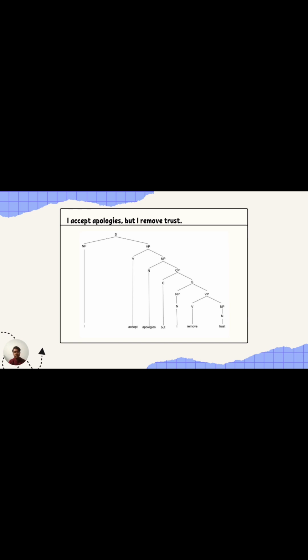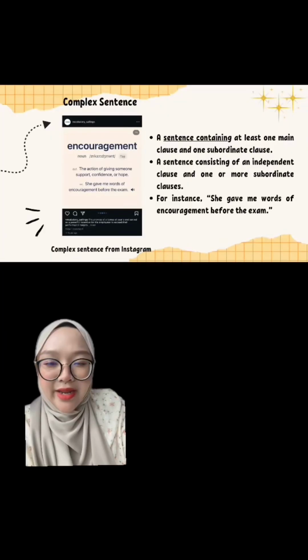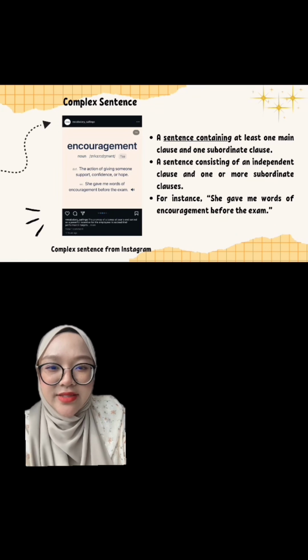The verb is removed. The noun phrase is trust. So that's all from me. Thank you. Next is the complex sentence.